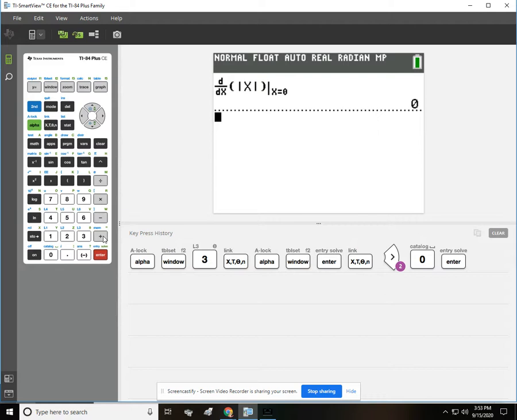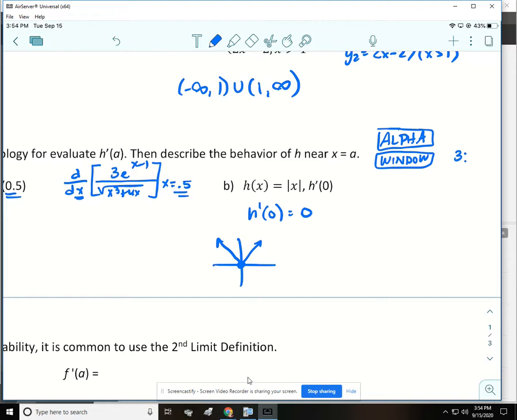All right, so the calculator said that h prime of 0 in this case was 0. But I'm hoping you guys remember that the absolute value of x looks like this. Is this function differentiable at 0? All right, that's what it looks like. Is that function differentiable at 0? Absolutely not. So this is not true.